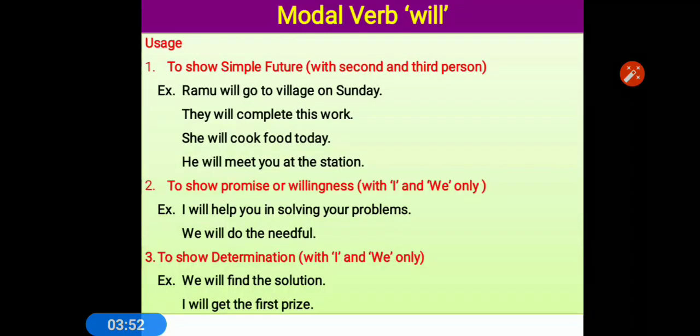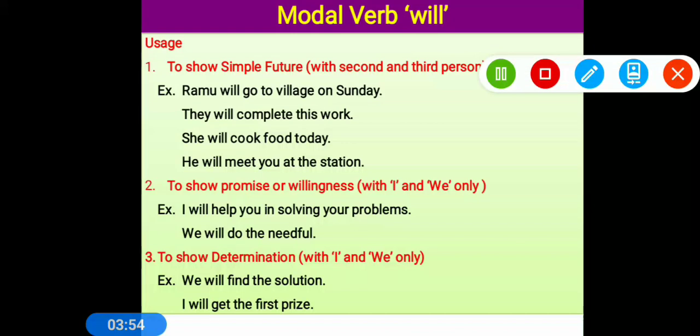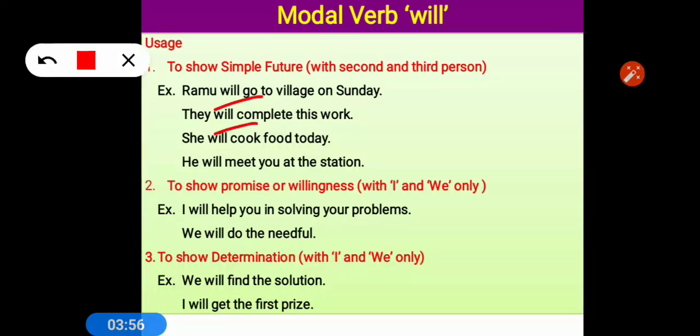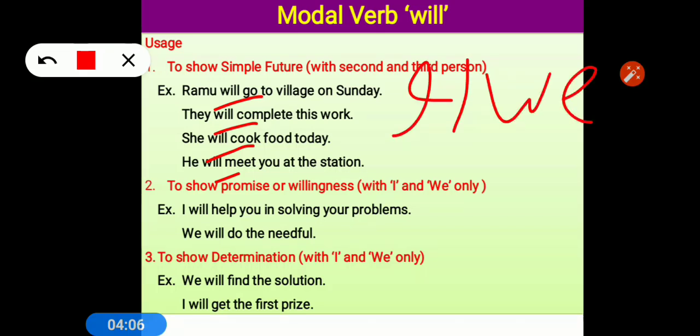Next one, if we see will. Will is used to show future. To show simple future we use will. In the same way, shall is also used to show simple future, but shall is used with I and we, and with the rest of the subjects we use will.